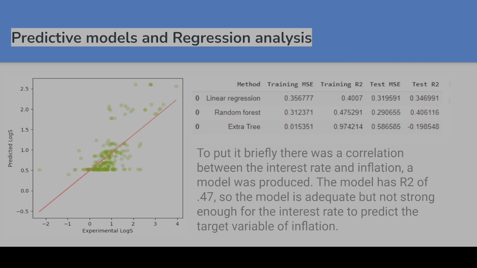There are so many other economic policy changes you can make to change inflation, because as you see here with the regression analysis and the correlation, there's not a strong connection. It's moderate.